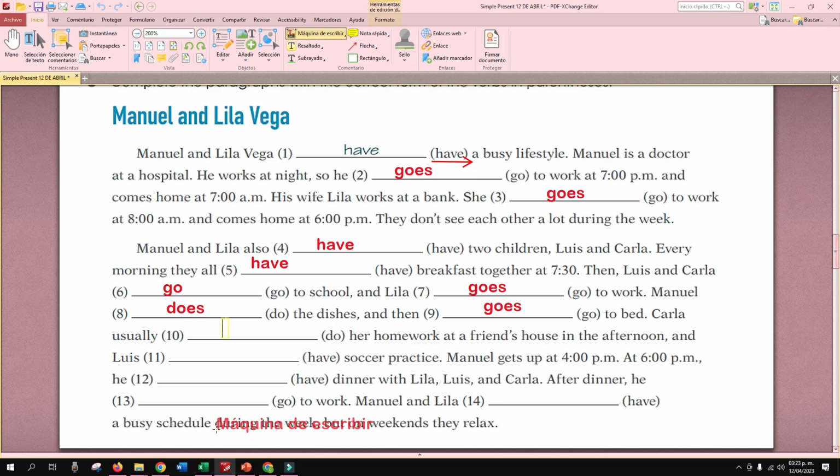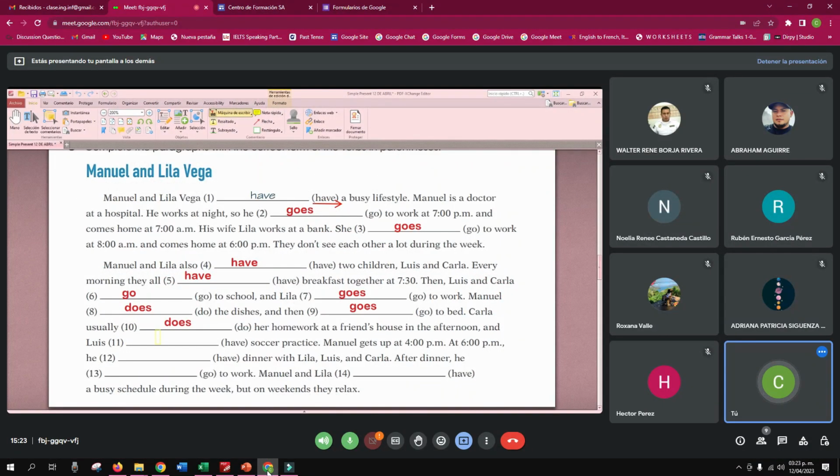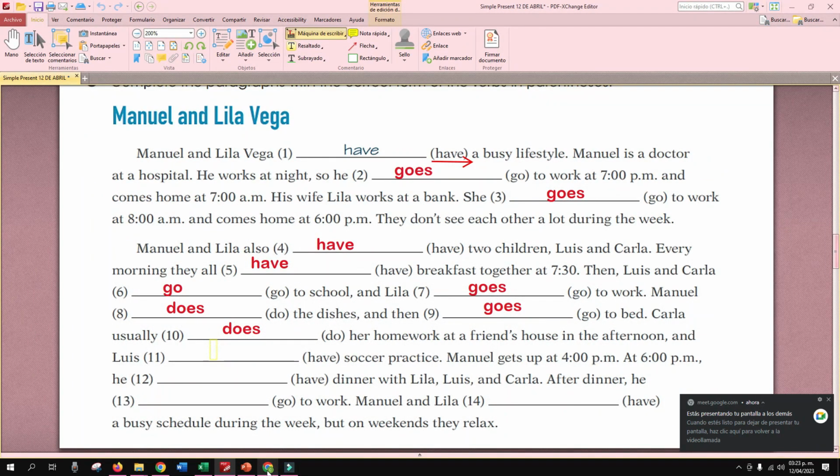Carla usually do or does? That's Carla, right? Does, right? Does her homework at a friend's house. And Luis, have or has? Has, right? Luis has soccer practice.